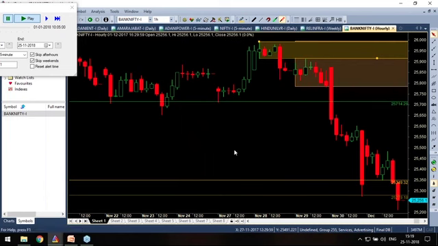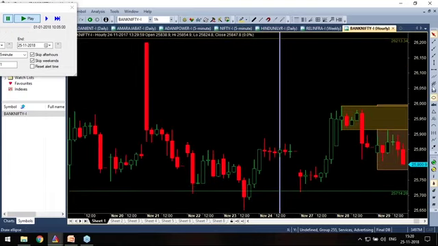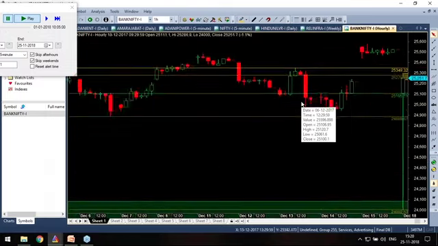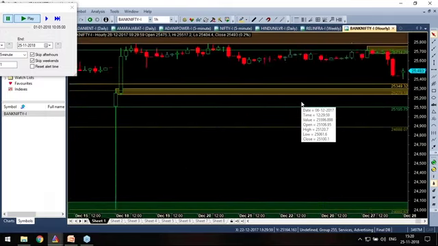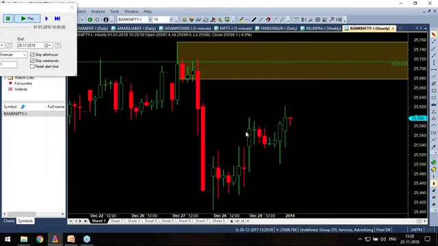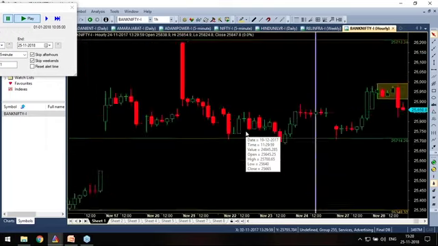It's a beautiful rally base drop. It is an authentic zone. Why? Before that, there is no zone. So when I move forward in time, that is a zone price has never gone to. Okay, no problem.